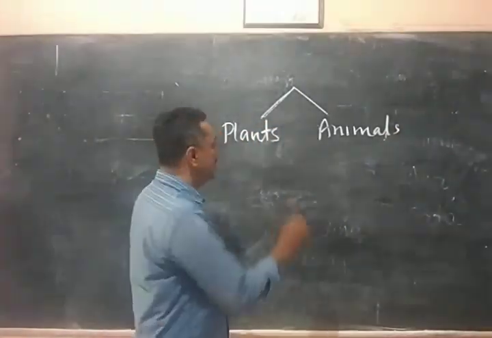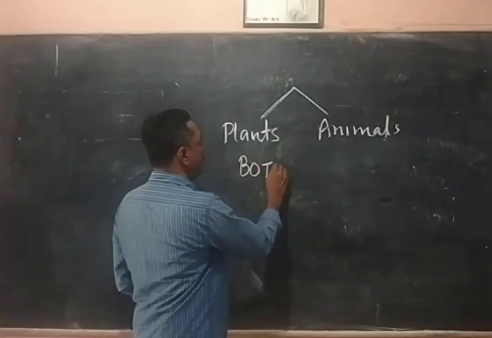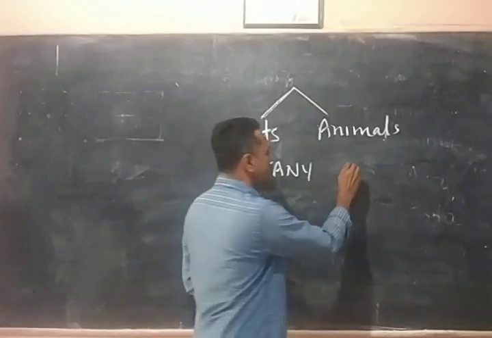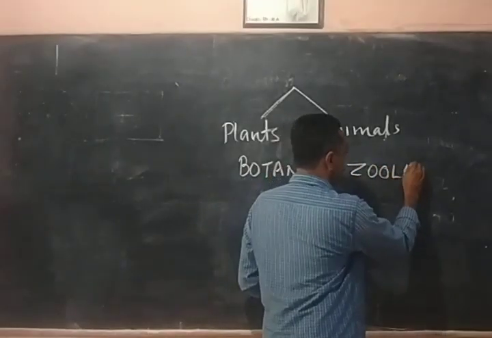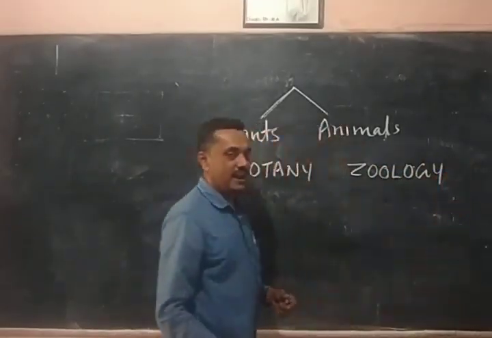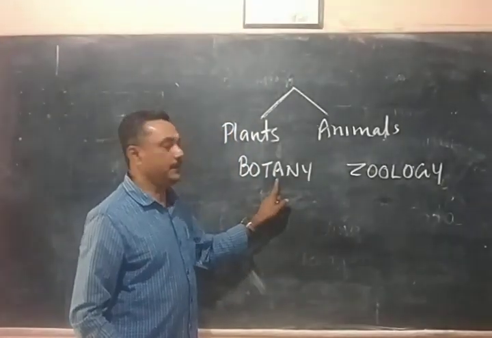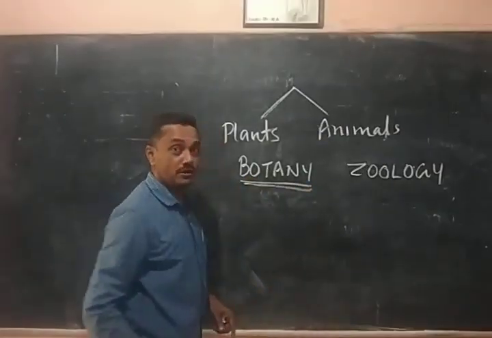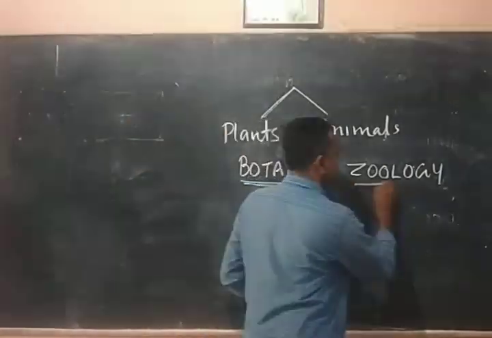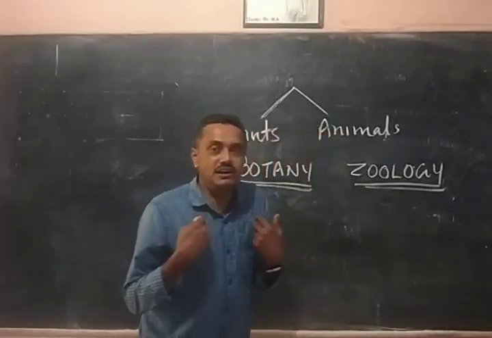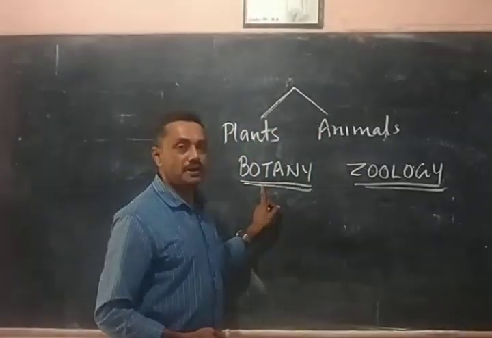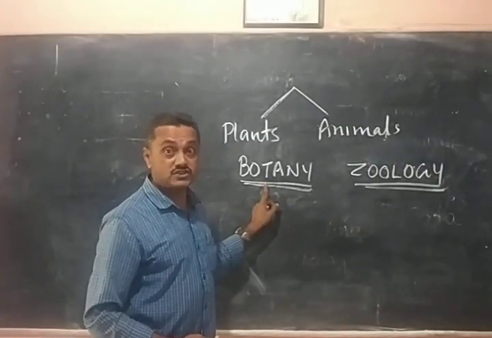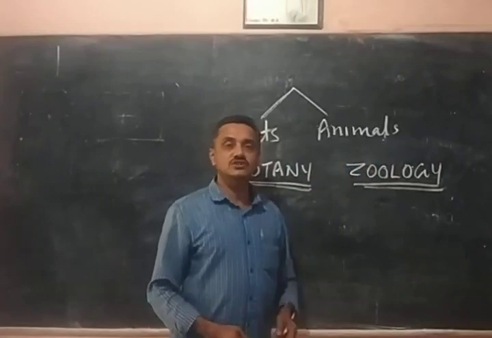The study of plants is called botany, and the study of animals is called zoology. When you are writing the spelling, don't write botony, it is botany. Underline twice, botany, and the study of animals is called zoology.